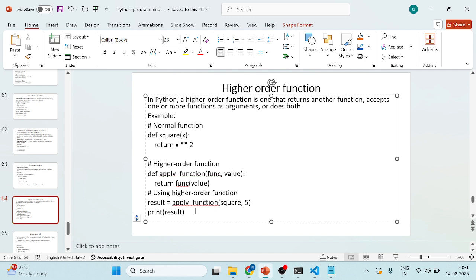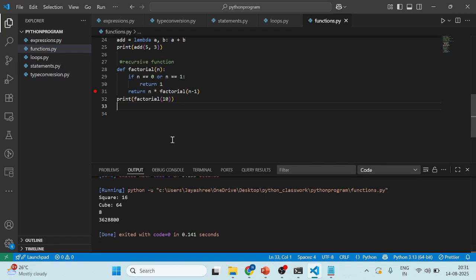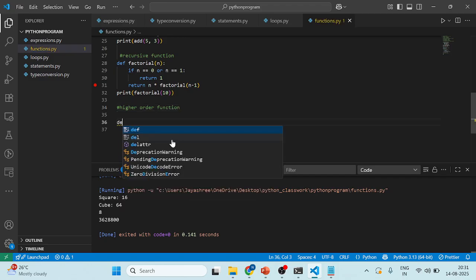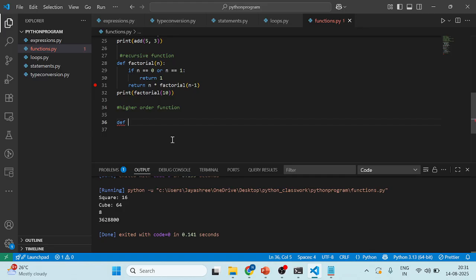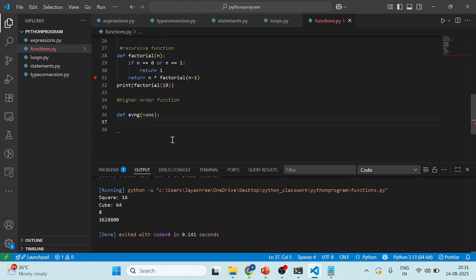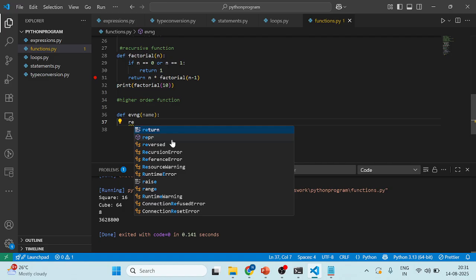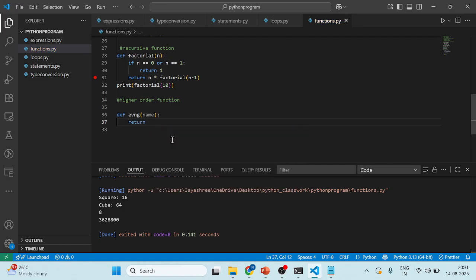Are you getting my point, guys? So here, higher order function. So here I am taking div evening, name I am passing here, and after that I am taking this indentation, so that will be the return, and f string directly I am using here, the formatted string.